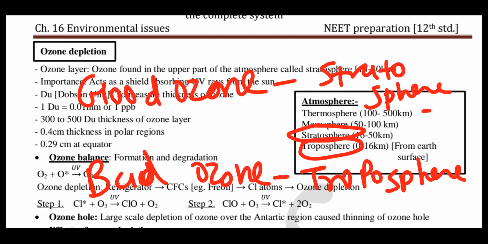Remember, good ozone is found in the upper part of the atmosphere, and the bad ozone is found in the lower part, the troposphere.